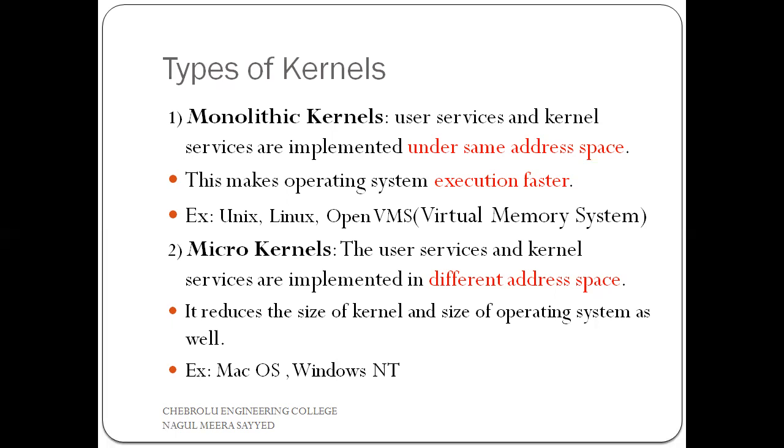These different operating systems use microkernels. For the user services it maintains one address space, and for kernel services it maintains a separate address space. Another question: the Microsoft Windows operating system maintains which type of kernel? Our answer is microkernel.